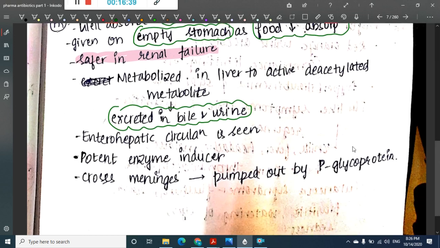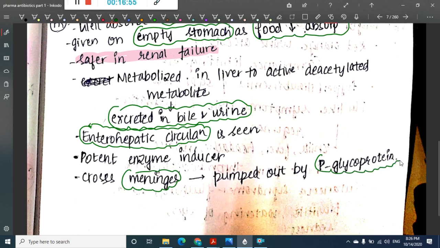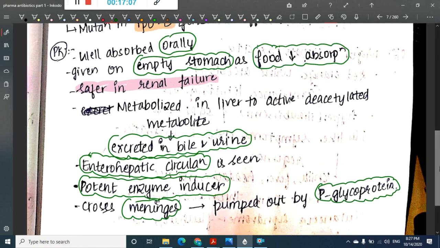Enterohepatic circulation is seen in rifampicin, and that is the reason why we don't give oral contraceptive pills with rifampicin. It can cross the meninges and gets pumped out by P-glycoprotein. Rifampicin is a potent enzyme inducer. So this is about rifampicin.